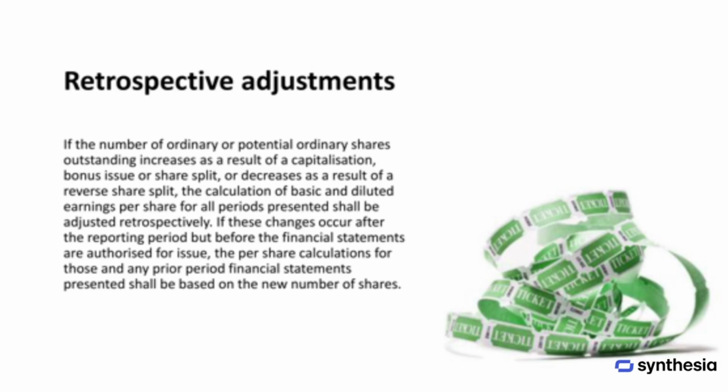When the number of ordinary or potential ordinary shares changes due to a bonus issue, share split, or reverse share split, the calculation of both basic and diluted earnings per share must be adjusted retrospectively for all periods presented. If these changes happen after the reporting period, but before the financial statements are authorized for issue, the per share calculations for that period and any prior periods presented are based on the updated number of shares.